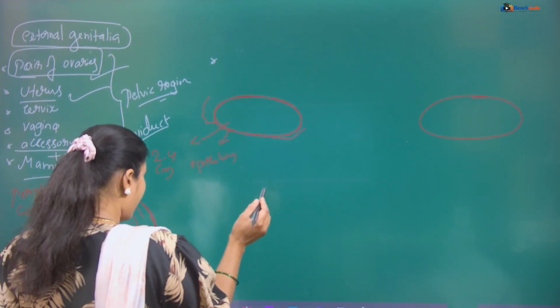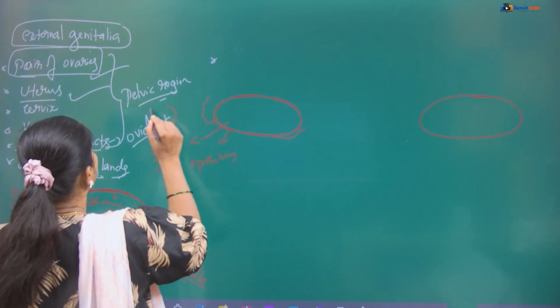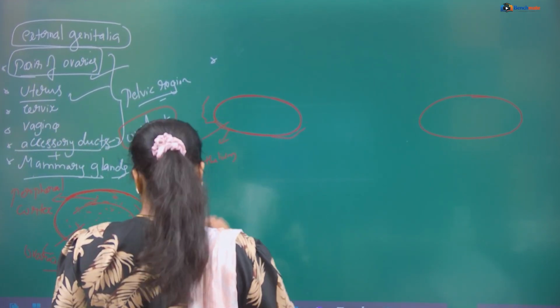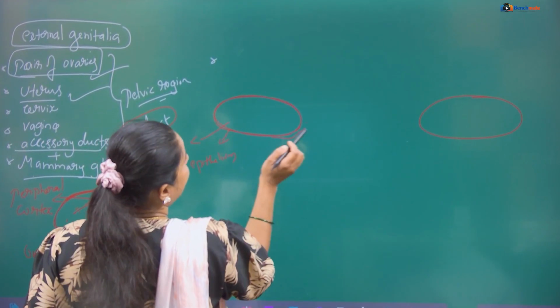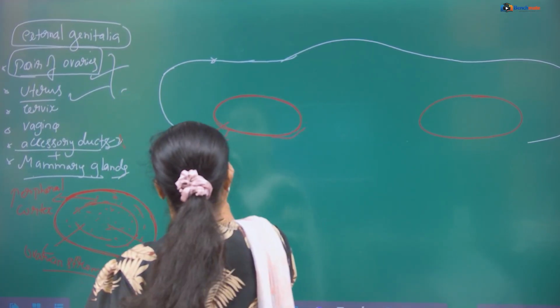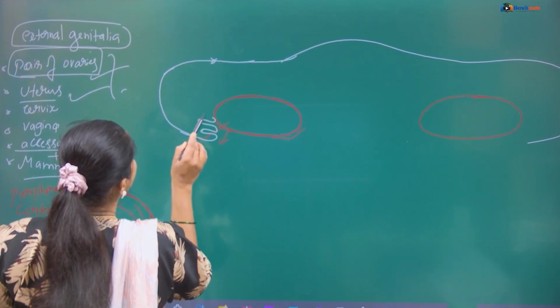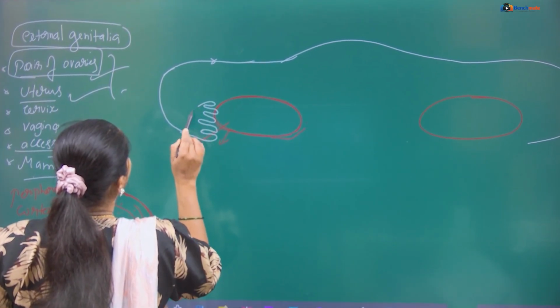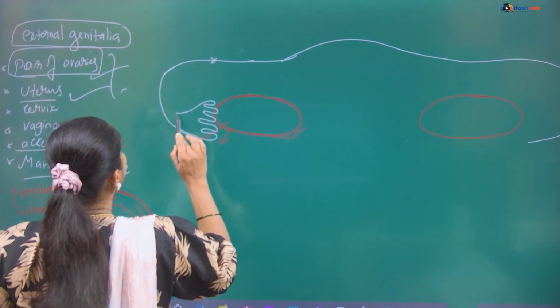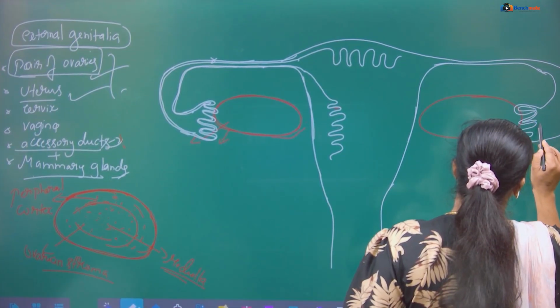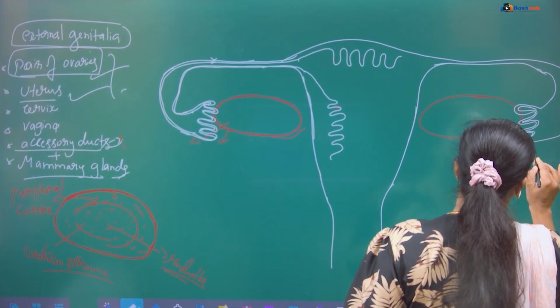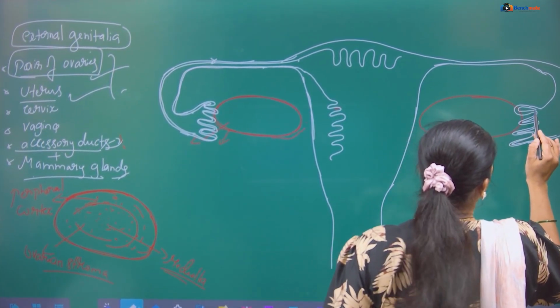After the ovaries, we have the fallopian tube, nothing but the oviduct, or the accessory duct we can say. The oviduct starts from the infundibulum at the ovary's peripheral region.